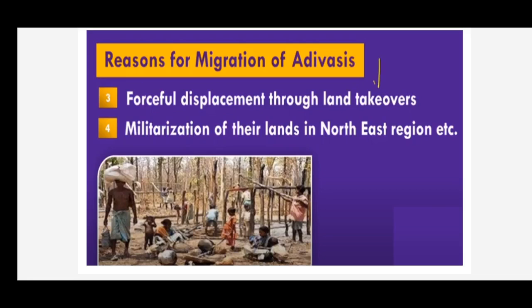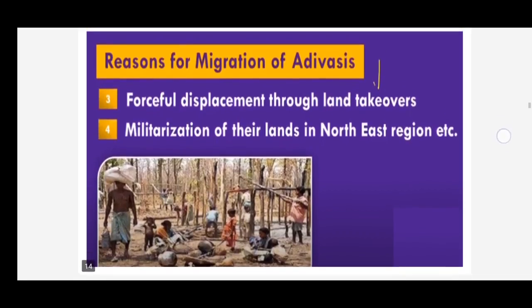Next is militarization. For example, in the northeastern states, children, northeastern states like Assam, Sikkim, all those states have military. These military have to safeguard the boundaries of the country. So in order to safeguard the boundaries, sometimes the military also takes up some amount of land from these Adivasis. So in that way, these are the four reasons for the migration of the Adivasis from that locality, from that forest.